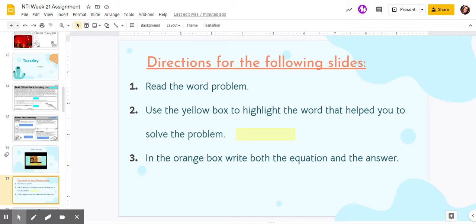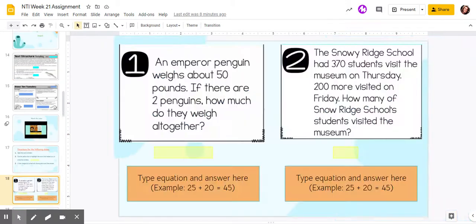Read the word problem. Read it more than once if you need to. Use the yellow box to highlight the words that helped you solve the problem. Then in the orange box, write both the equation and the answer, not just the answer. So you have 2 word problems on each slide, a total of 8 word problems. Let's look at number 1.